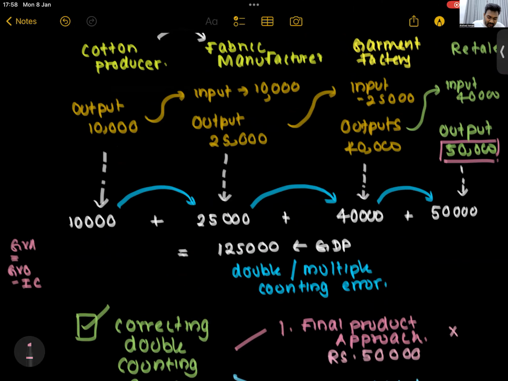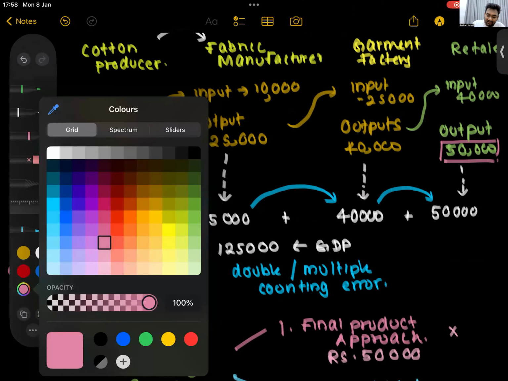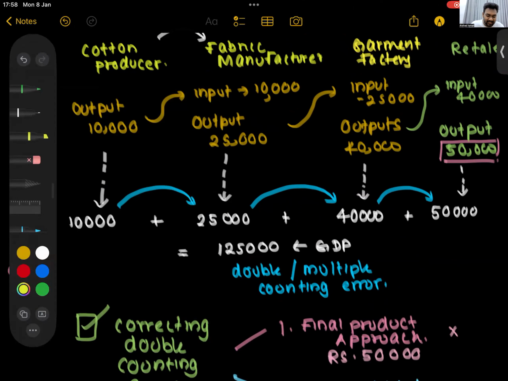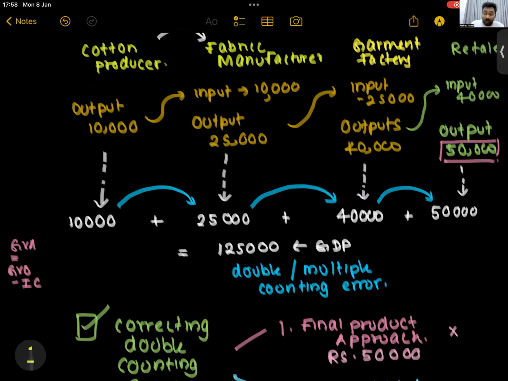The cotton producer starts from nothing, just growing from seeds, so he has no intermediate consumption. His output is 10,000, so 10,000 minus 0, his value addition is 10,000.